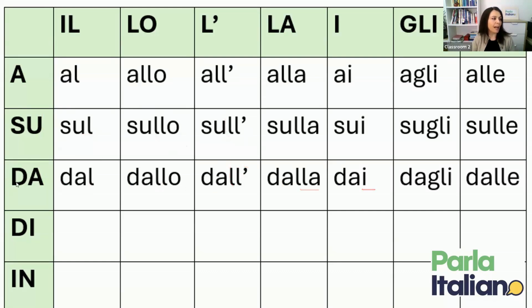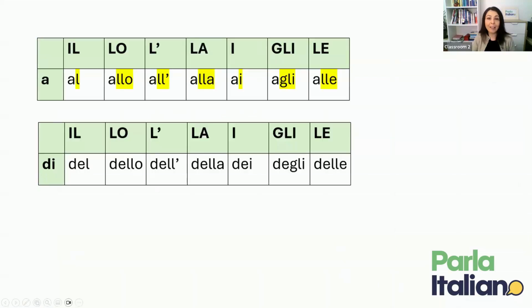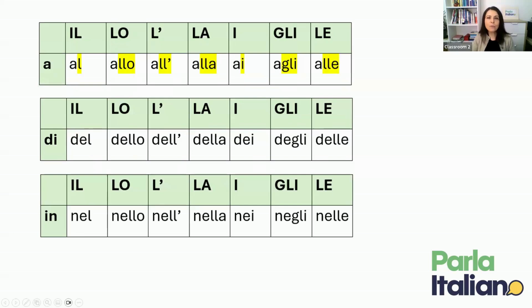Okay, but how about the other two? How about the and in? Okay, they are also following the same pattern, but there is a slight difference compared to the previous ones. In the case of the, the I simply becomes E. And so the pattern is the same, so you still add your L or your double L, but instead of adding the full preposition as it is, the I is changed into E. And you can see that the same pattern is also followed by the preposition in. The preposition in changes into ne.